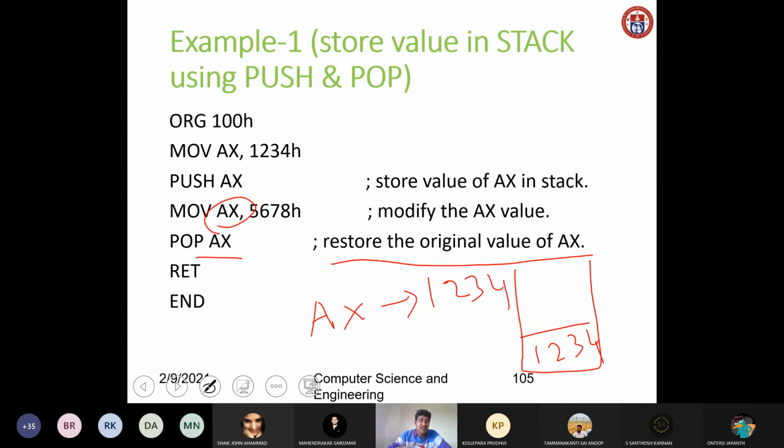In the previous statement I had modified the AX value into 5 6 7 8, but again I am restoring the original value of AX. Okay. This is about stack operations. The two operations we have done here are a push operation and a pop operation.